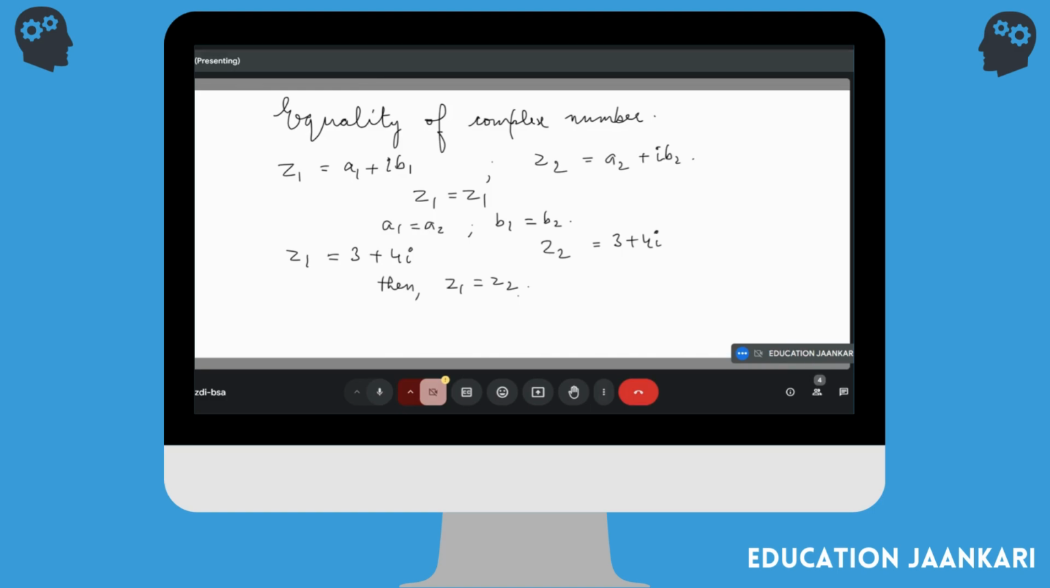Okay, let's say I have Z1 is equal to 7 plus 8 iota, and I have Z2 which is equal to 7 minus 8 iota. So can I say that Z1 is equal to Z2? No, because the signs are different. Exactly. What signs are different? Minus and plus. Here B1 is 8 and B2 is minus 8. Exactly. So equality of complex numbers only works when A1 is exactly equal to A2 and B1 is equal to B2, considering their signs.